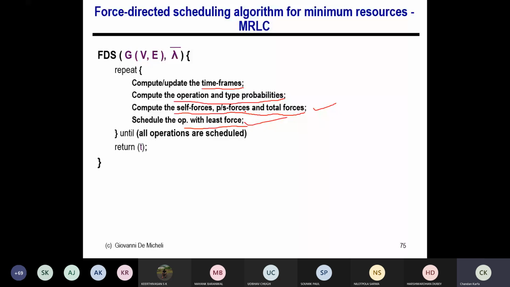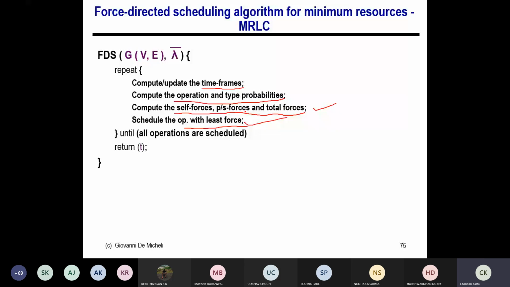So you just take the same graph, you calculate the initial thing, you identify the node which has the minimum force for each type of resource, right? It doesn't matter which type of resource, you can take any operation and you just schedule that in that time step, and then finally it will come up with a schedule, right? So that's something we can do here. Okay, but you can actually work out an example, then it will make things clear. Okay, so let me just continue.